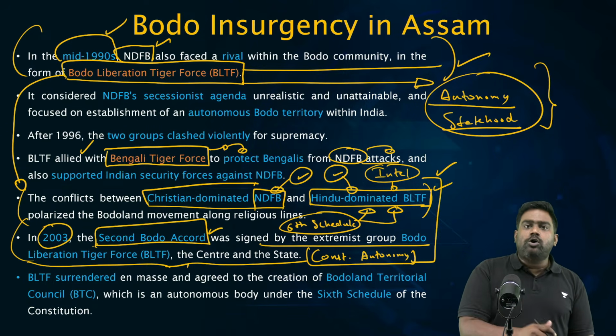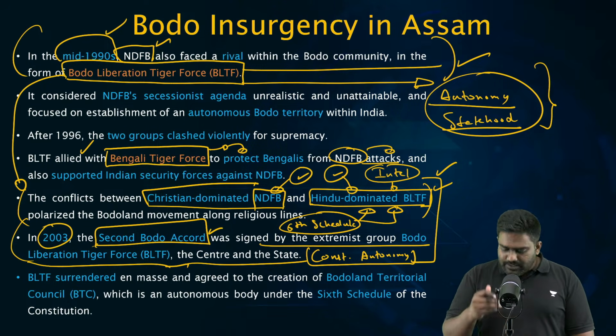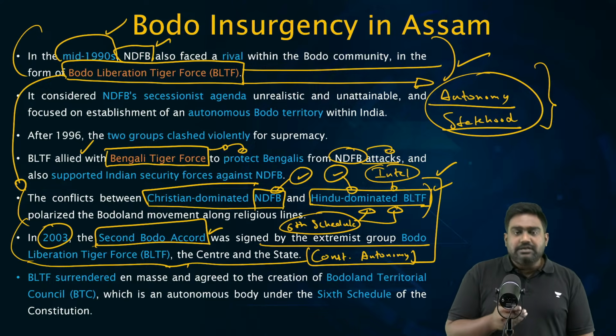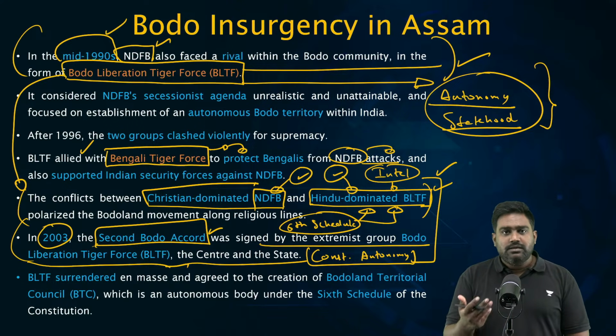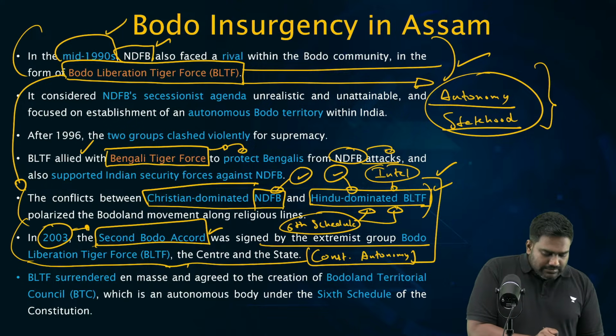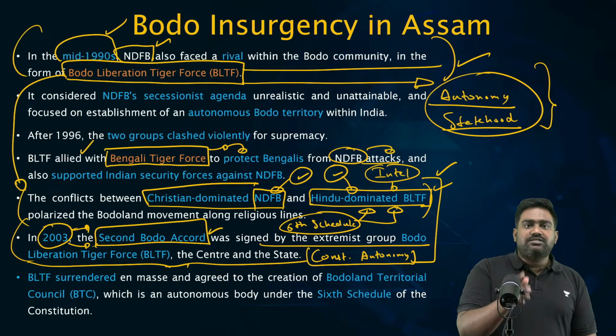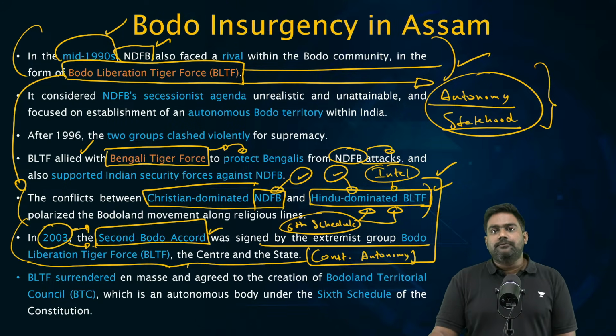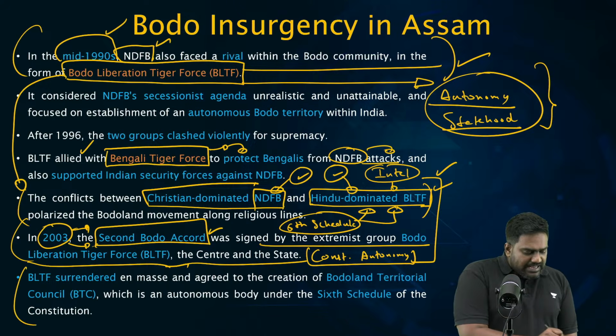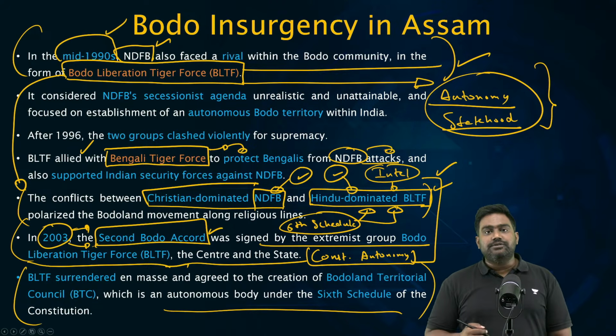The Second Bodo Accord brought back some sense of stability. The BLTF surrendered, accepted the concessions which were being given by the Indian government, and that is how the Bodoland Territorial Council became the 6th Schedule autonomous district council. But NDFB's war continued for a few more years.